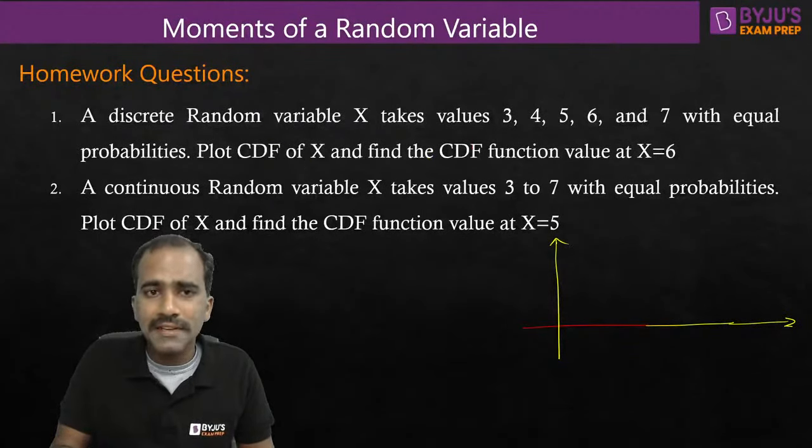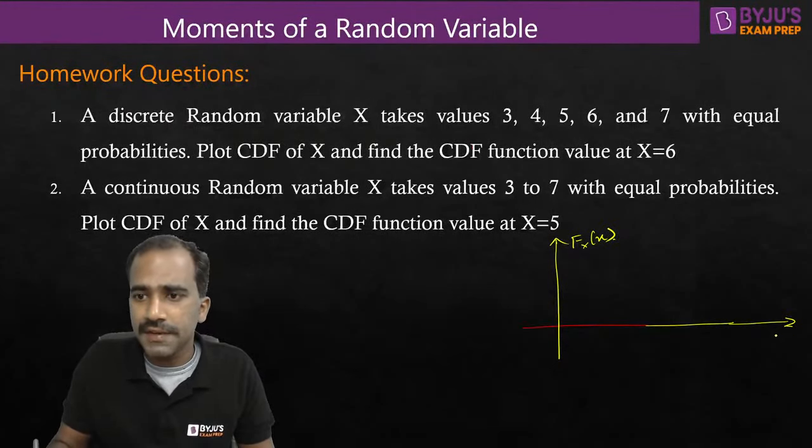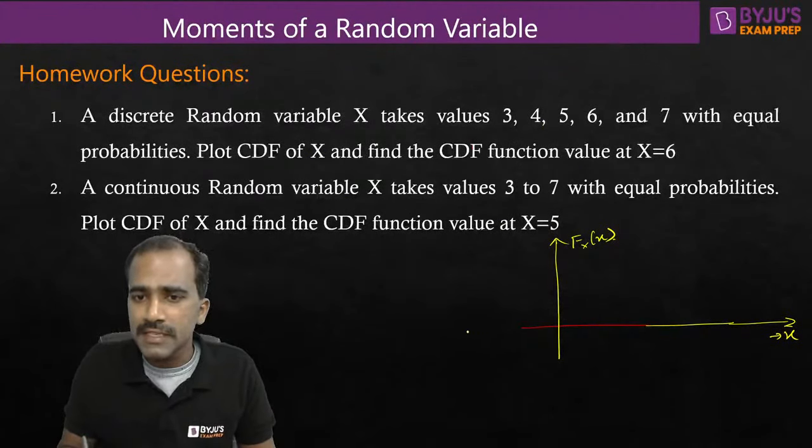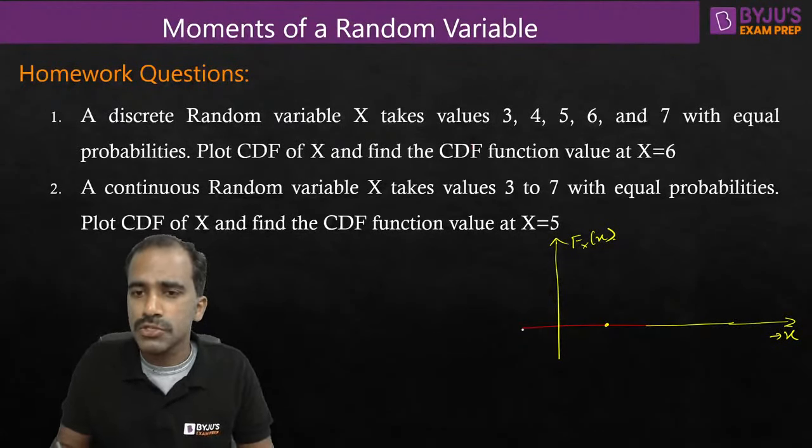CDF is the cumulative distribution function, capital Fx of x. This is the notation that we take as a function of x. Fx of x is what they're asking us to find. So let's plot, traveling from minus infinity. 3 is the first number that has some non-zero probability. So till 3, CDF will be 0, because before 3 there is no number taken by the random variable which has a non-zero probability.